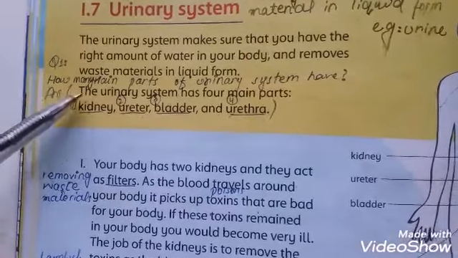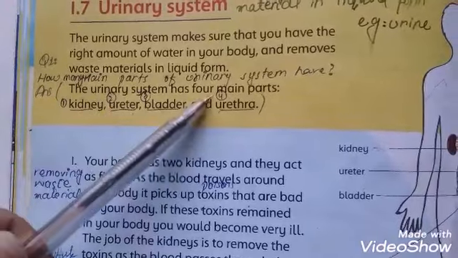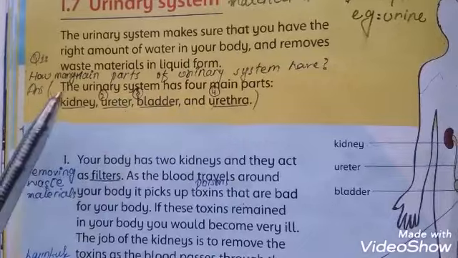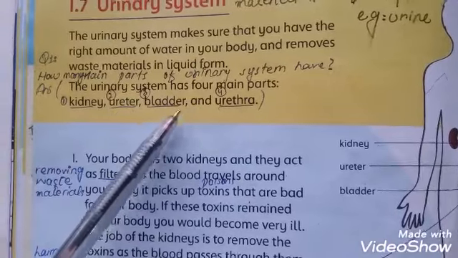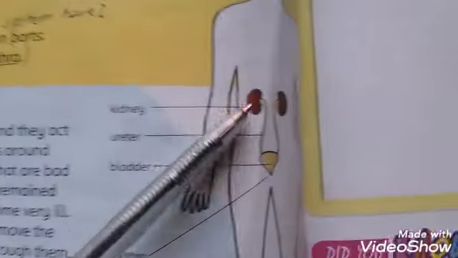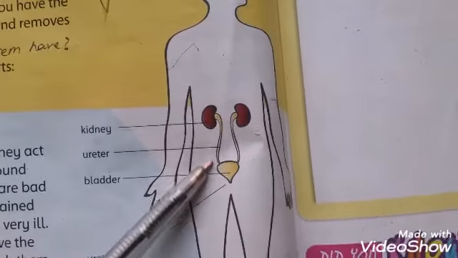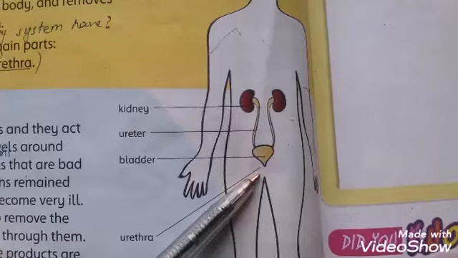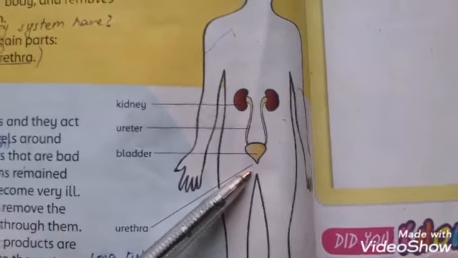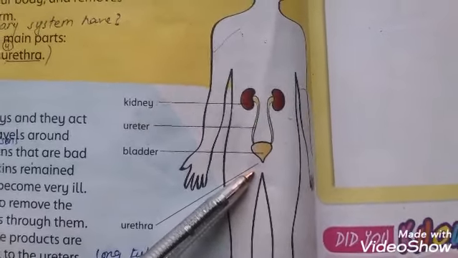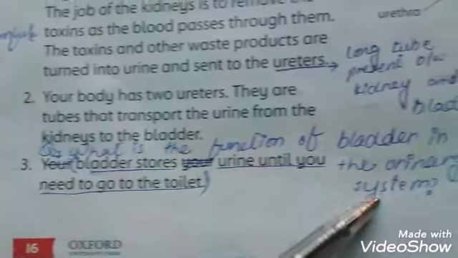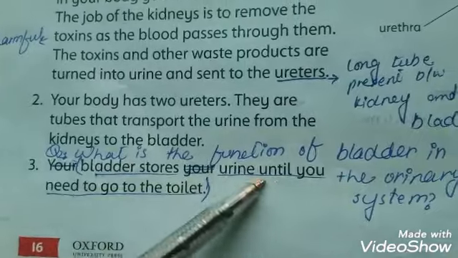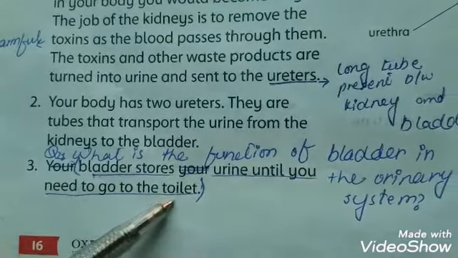Students, some questions about this topic. Question number 1. How many main parts of urinary system are there? The urinary system has four main parts: kidney, ureter, bladder, urethra. Urethra is a part from where this liquid is released from the body. Question number 2. What is the function of bladder in the urinary system? Bladder stores urine until you need to go to toilet.